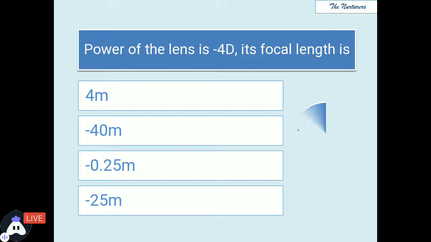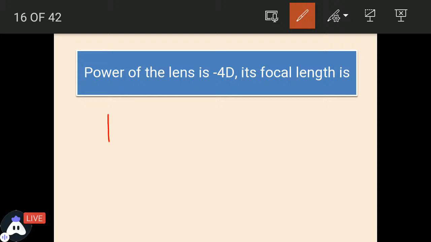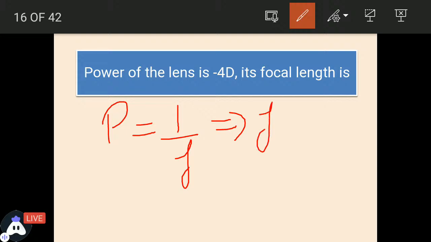Yes, if we talk about the relation between the power and the focal length, the power is equal to 1 upon focal length, and so if we have to find the focal length, it would be equal to 1 upon power. What is our power? The power is -4 diopter.